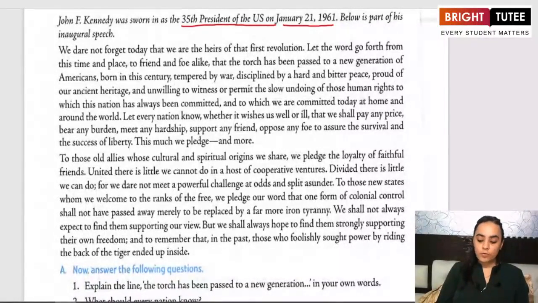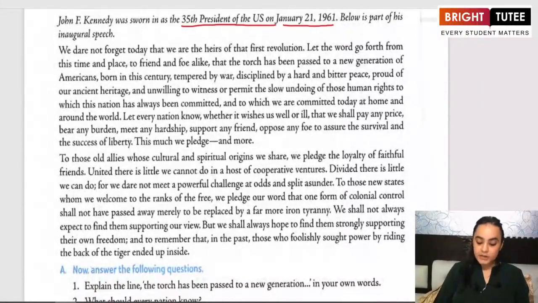Let the word go forth from this time and place, to friend and foe alike, that the torch has been passed to a new generation of Americans, born in this century, tempered by war, disciplined by a hard and bitter peace, proud of our ancient heritage, and unwilling to witness or permit the slow undoing of those human rights to which this nation has always been committed, and to which we are committed today at home and around the world.